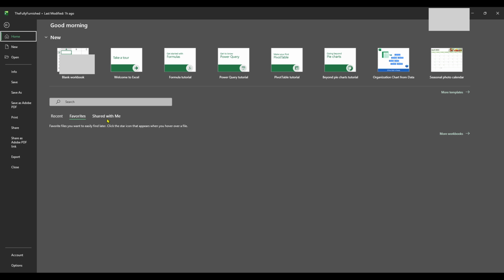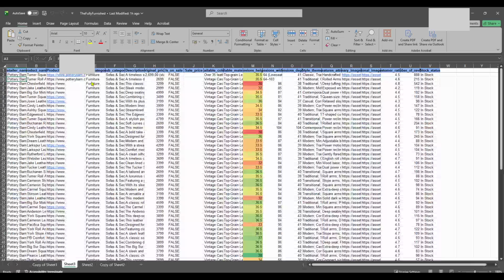Next, direct your attention to the top of the screen and find the Home tab. Once you're there, look at the toolbar for the conditional formatting option. You can't miss it. It's a powerful tool that allows you to apply various rules to change the appearance of your data based on specific conditions.